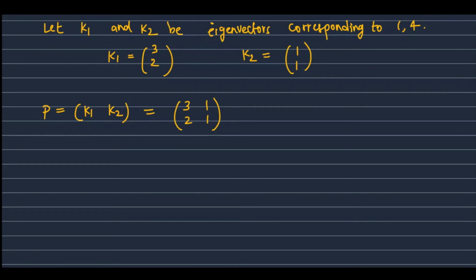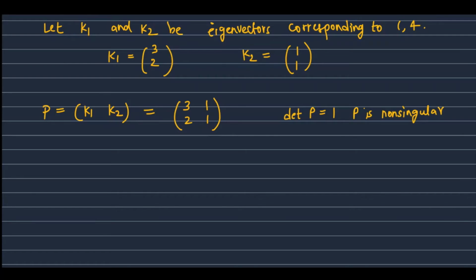So this is the non-singular matrix P. P is a matrix whose columns are the independent eigenvectors. We also note that the determinant of P is 1, so P is non-singular.